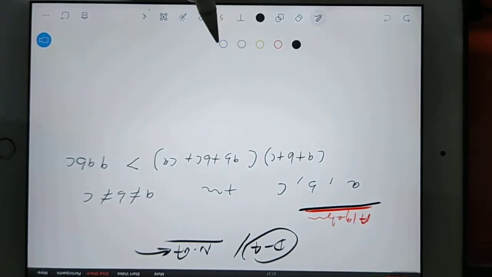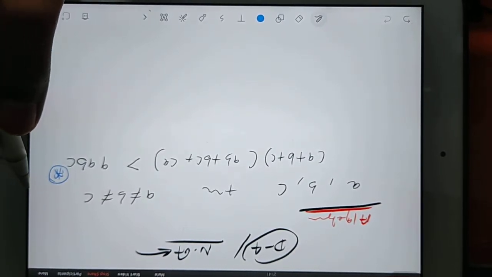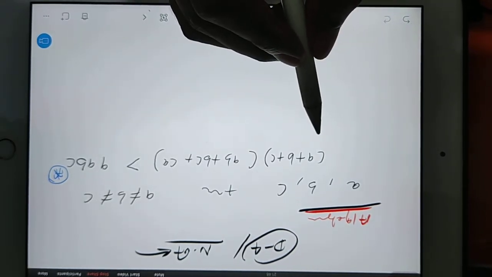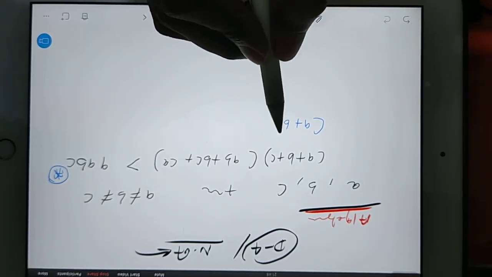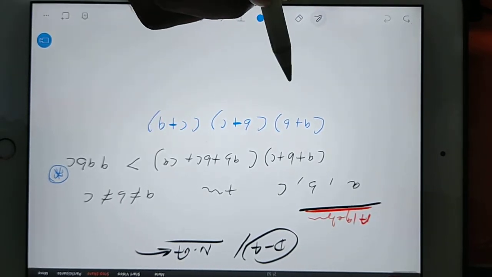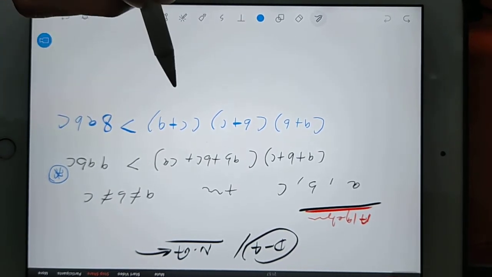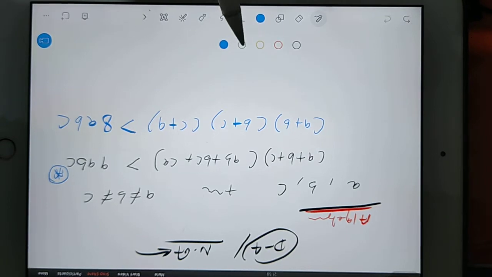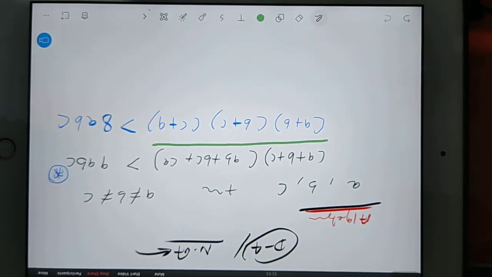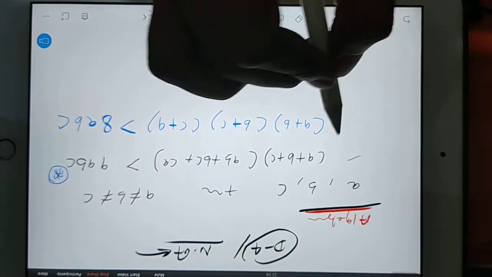Why am I giving you the direct result? Because this question is very popular in numerical aptitude. Now one more question is very popular. What if we make this kind of format: A plus B, B plus C, C plus A? In this format also, the answer is more than 8ABC. Maybe in the upcoming GATE exam, they may ask you the ratio of both. So be ready. These two equations you take down.